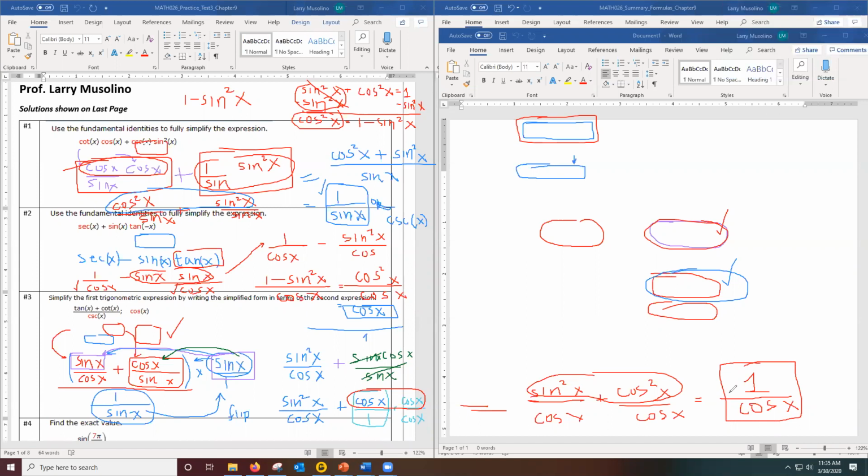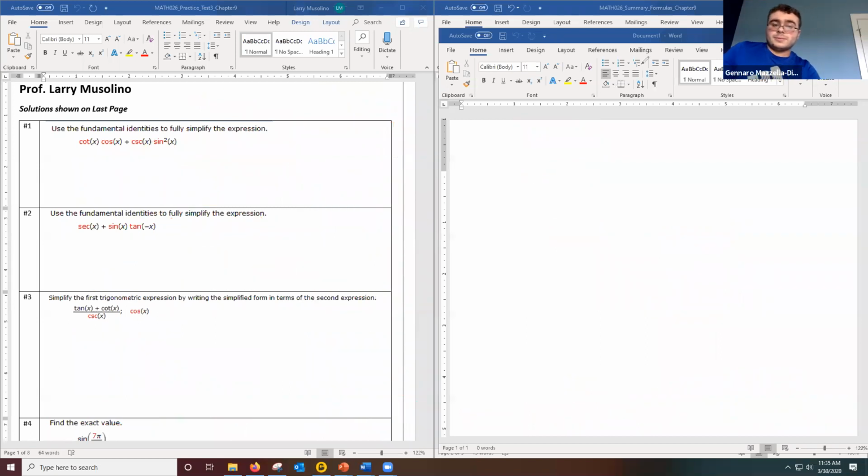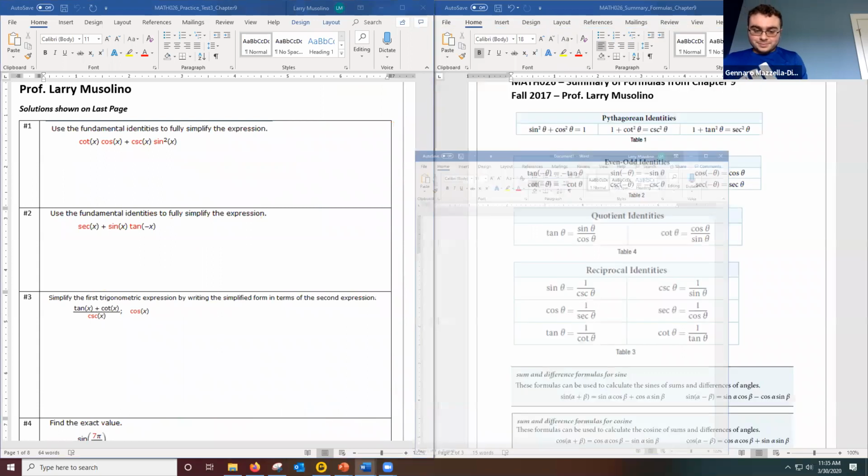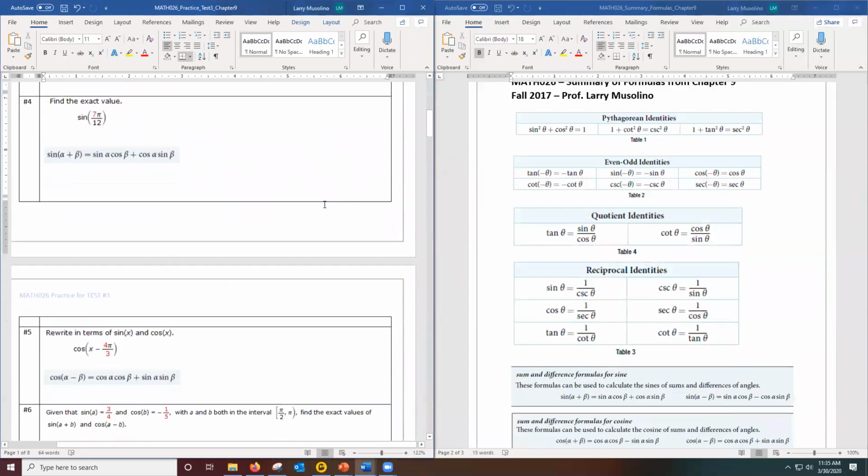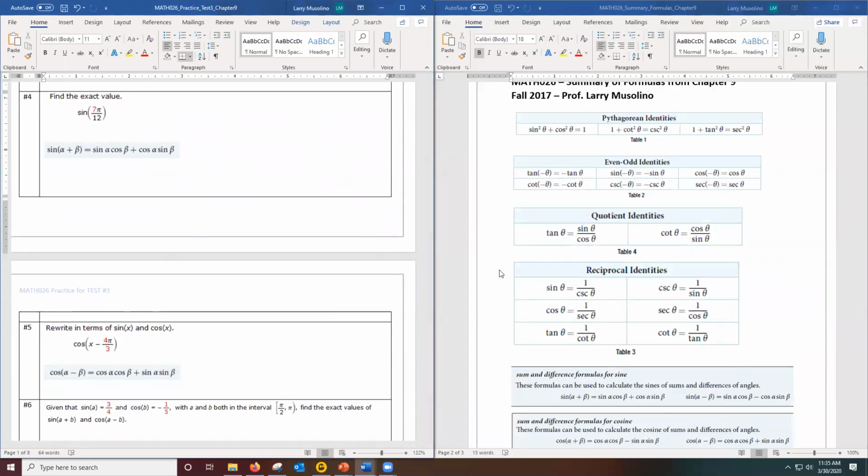Folks, any questions here on 1, 2, and 3? These are all similar in the sense that you've got to do trig substitutions to get the expression as simple as possible. Can we do number 4? Let's do number 4, yes. Let me scroll down here and go to number 4.